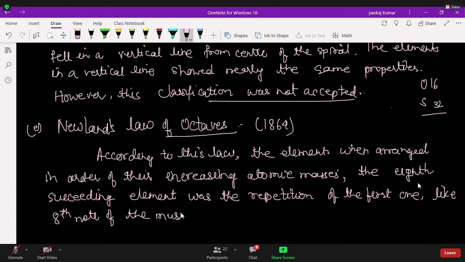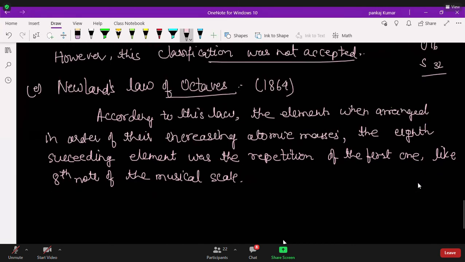We have two types of musical scale. One is the Indian musical scale, one is the Western musical scale, like Sa Re Ga Ma Pa Da Ni Sa, right? And we have Do Re Mi Fa Sol also. I know only Sa Re Ga Ma Pa Da Ni Sa.